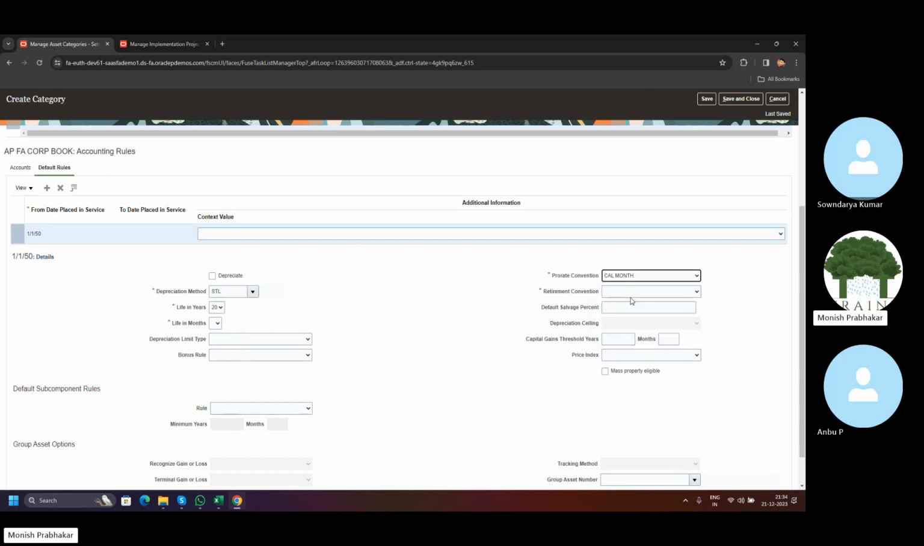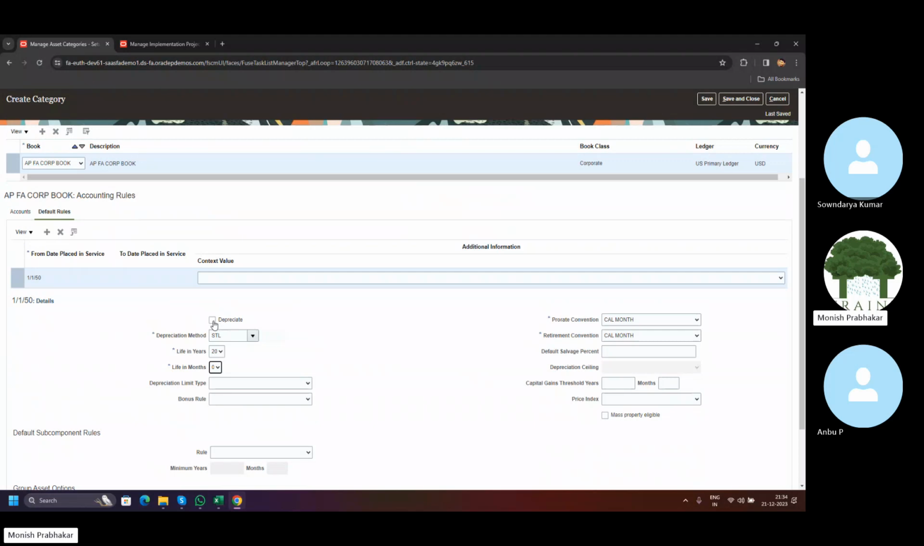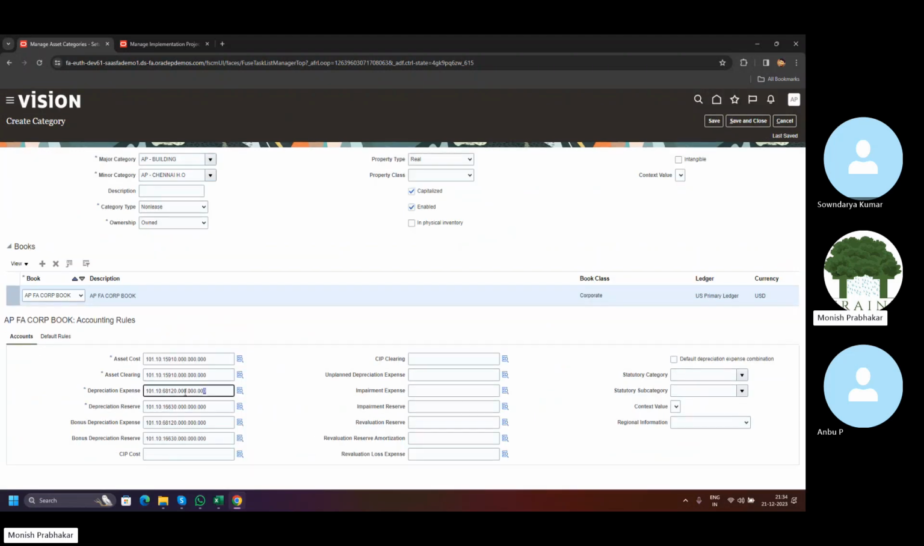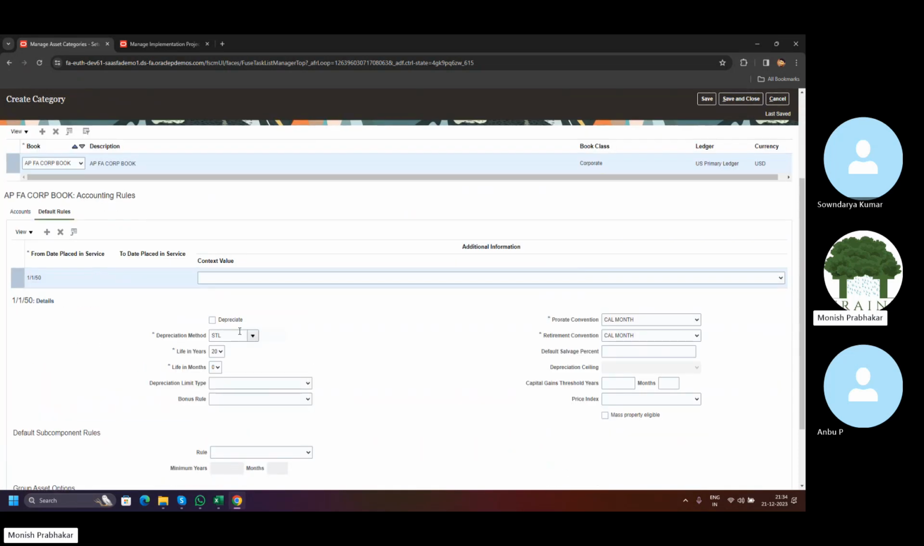Prorate convention will put calendar month, life on month 0. So for building category Chennai head office, it is a property real. I am not going to enable depreciation. So whatever account here, the system will not create any accounting entry, because if I run depreciation for this, whatever assets I'm going to create under this major and minor category, it will not have any impact, correct? Because we are not going to calculate depreciation, we have disabled this checkbox.